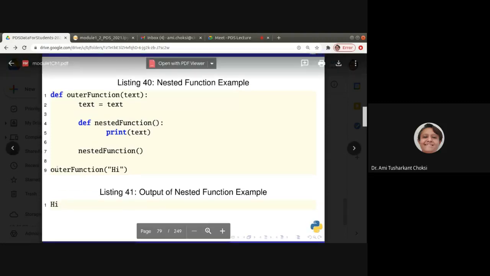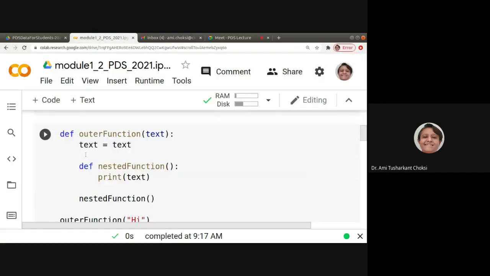Fine. Now, this outer function call, is it part of this function? No, it is not. You can see the indentation. This d is here and this o is here. Fine. It is not part of this outer function. Got it? Now, let's see how we are running it. Let me have, say, any other variable. This also is fine, but let us have this p. Okay, so you can see the difference between this parameter of the function and this inner value, right? That's what I wanted to show. Let me run it.